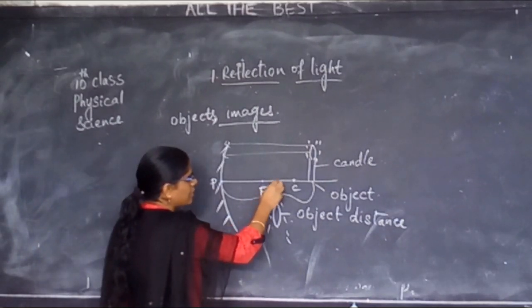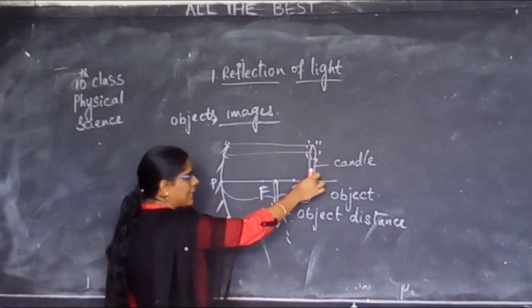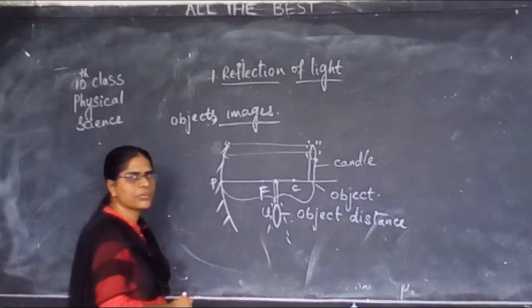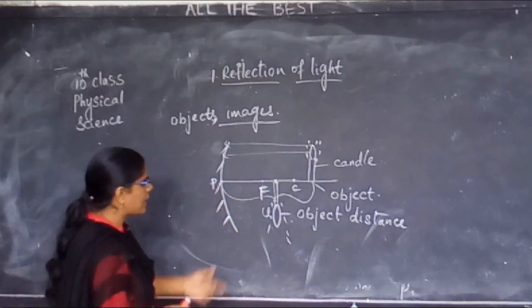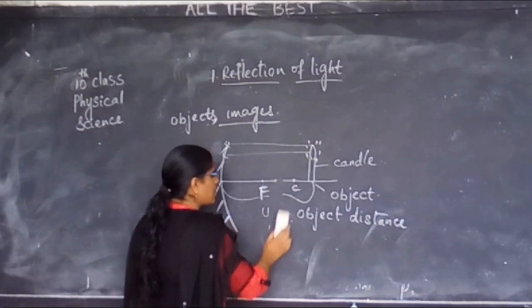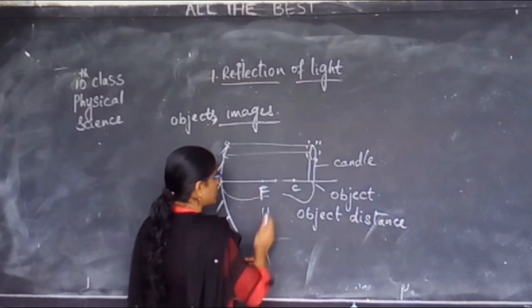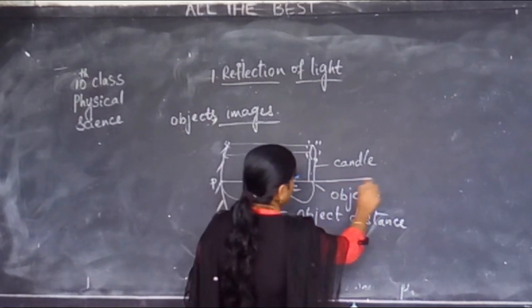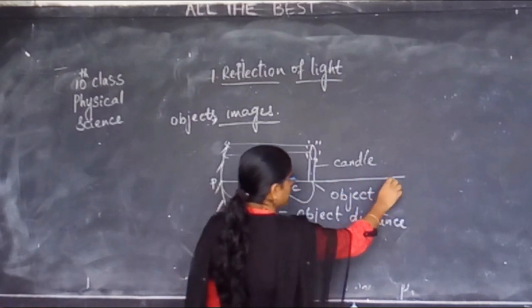Somewhere I have kept the candle. The light rays are falling onto the mirror. And what happened after striking? If you want, here, let me show you another thing. This is object distance. I have kept the object, then I am getting